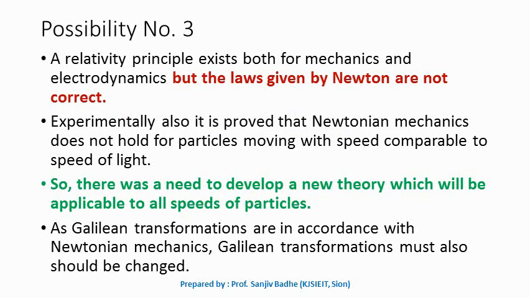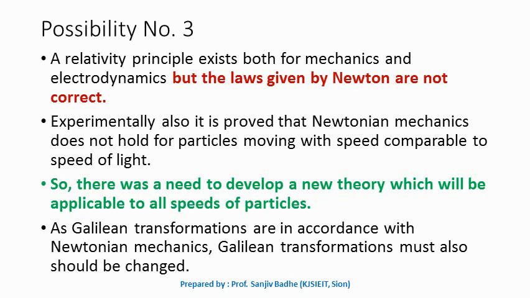So now we are left with possibility number three, which says the relativity principle exists both for mechanics and electrodynamics, but the laws given by Newton are not correct. Experimentally also, in the beginning of this lecture, we have seen that Newtonian mechanics could not predict the behavior of particles when they start moving with velocities comparable to the velocity of light. But just saying Newton's mechanics is wrong is not enough, because Newtonian mechanics and Galilean transformations go hand in hand.